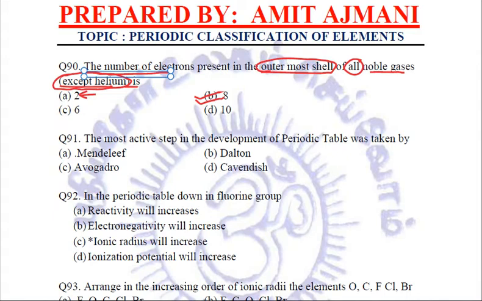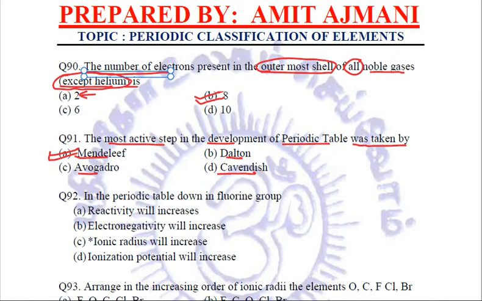Going to the next question: the most active step in the development of the periodic table was taken by, was it Mendeleev or Dalton or Avogadro or Cavendish? It was Mendeleev who took the most active step. Number one, he made the periodic table consisting of groups and periods.